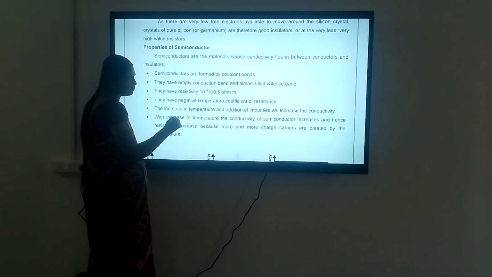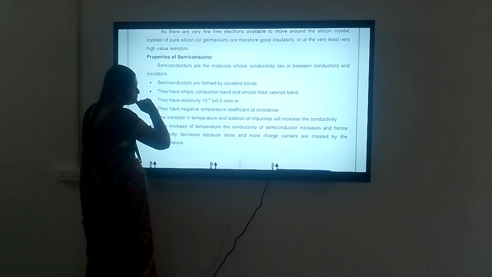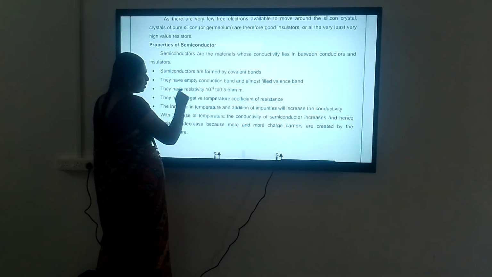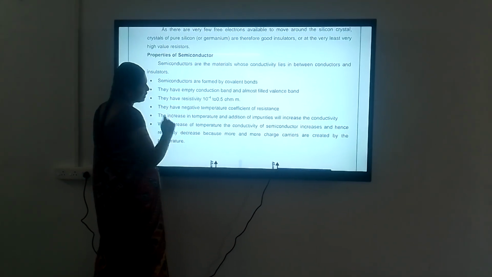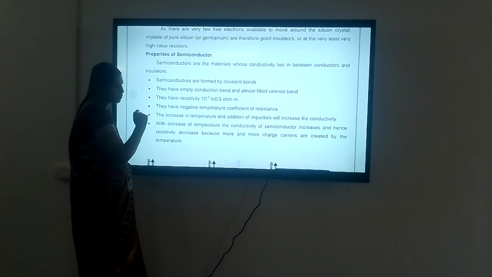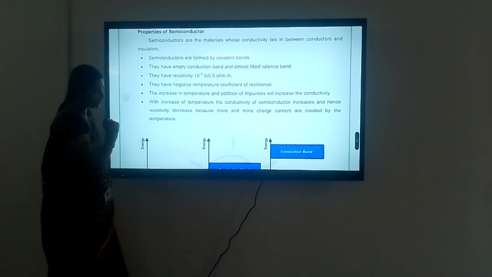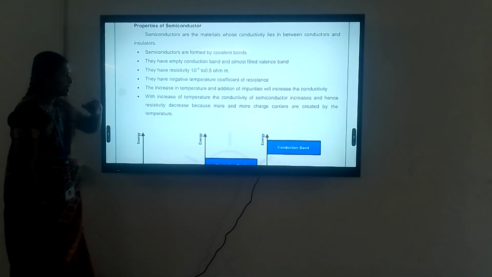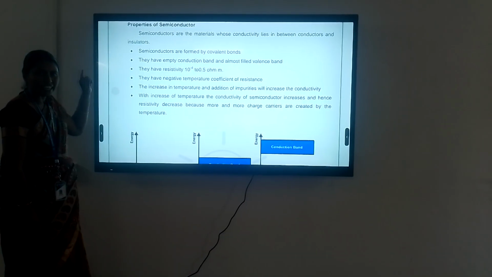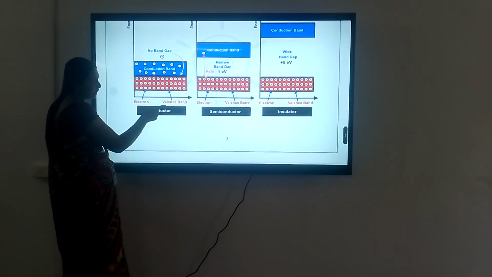When we increase the temperature, electrons from the valence band go to the conduction band, and only then can we conduct electricity. The resistivity of a semiconductor is 10 power minus 4 to 0.5 ohm meter. It has a negative temperature coefficient, so the conductivity increases by increasing the temperature. At 0 Kelvin a semiconductor acts as an insulator. When we increase the temperature, it acts as a conductor.